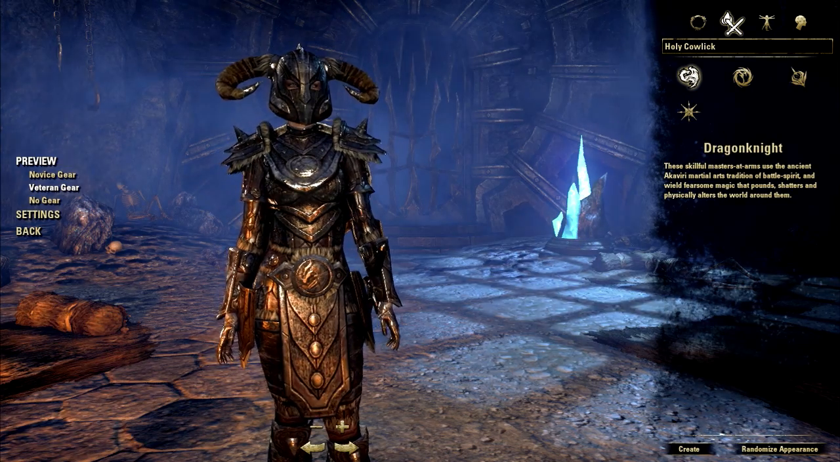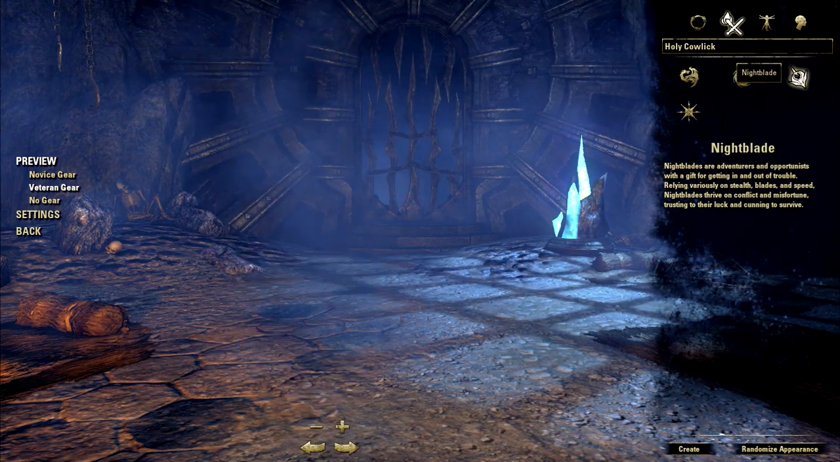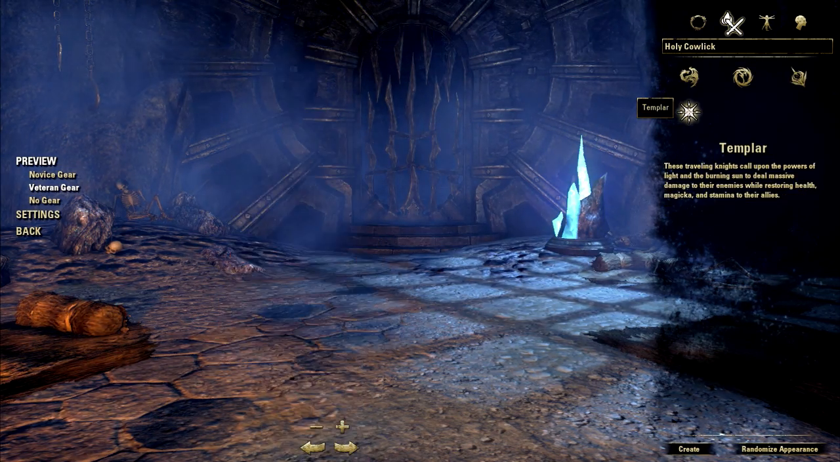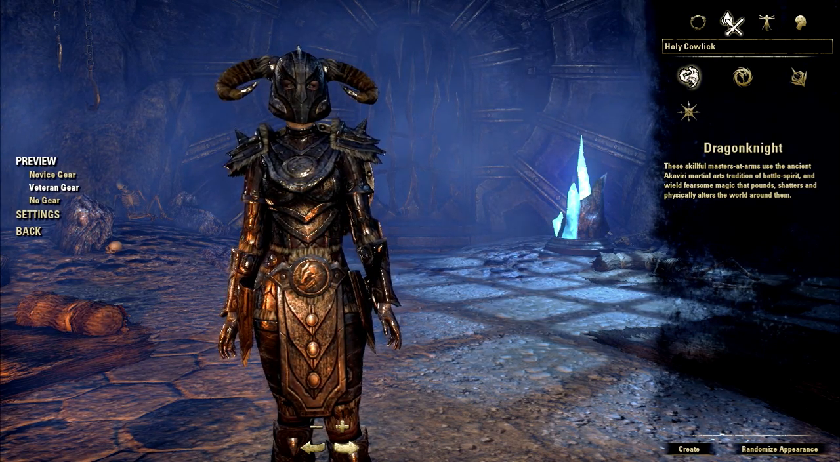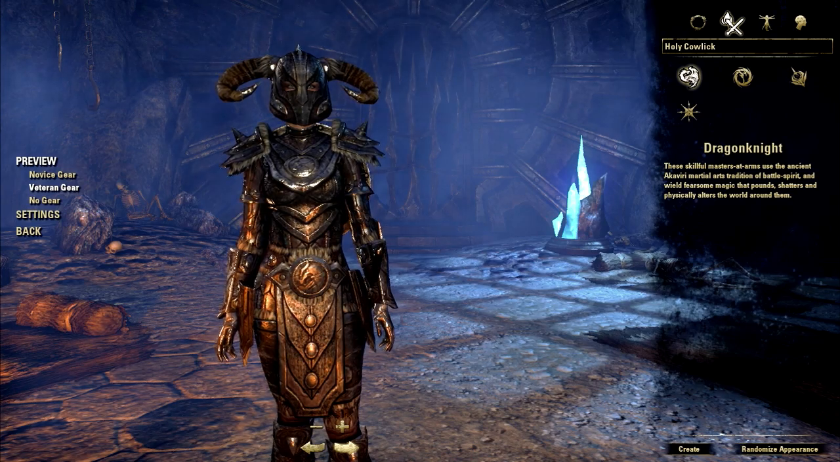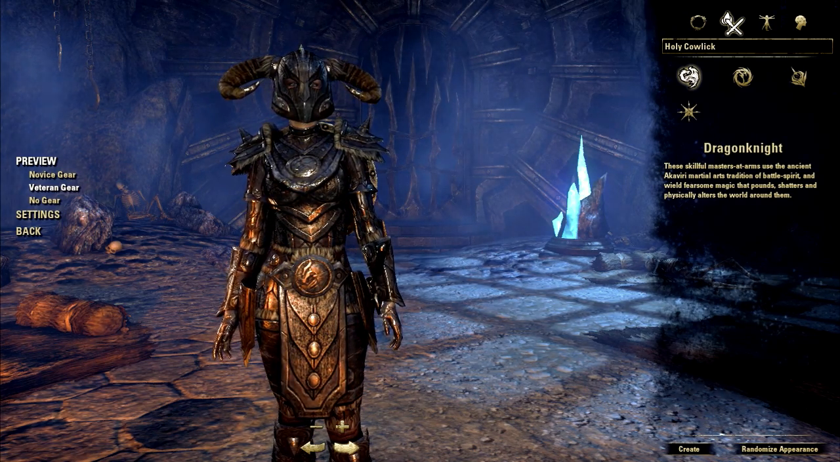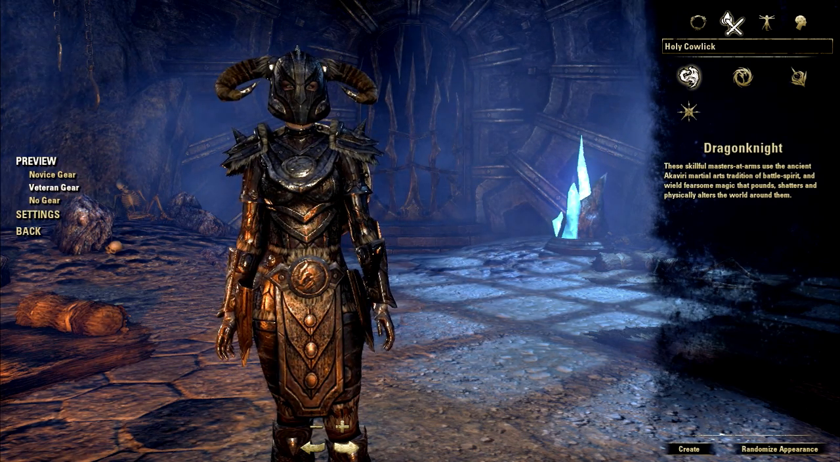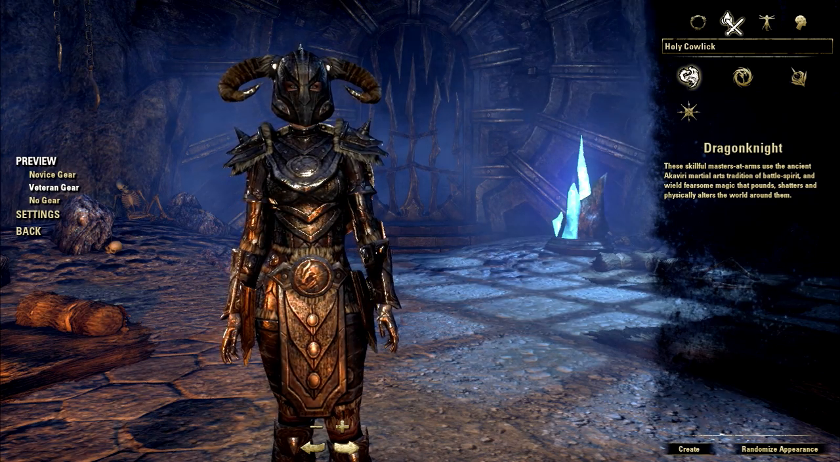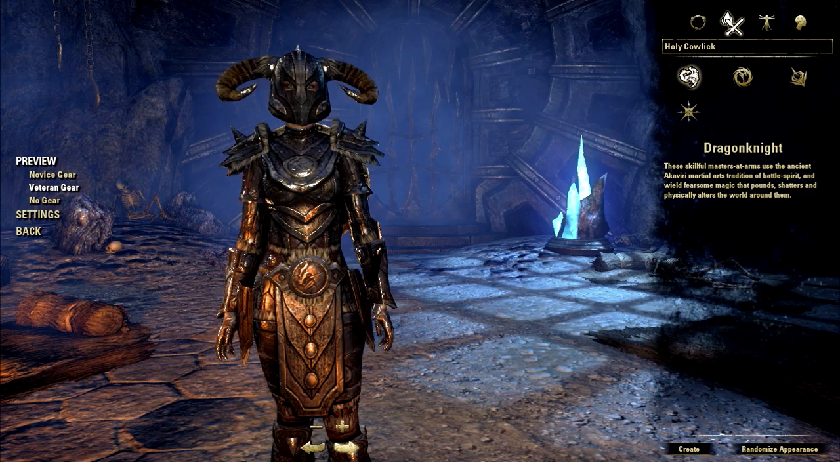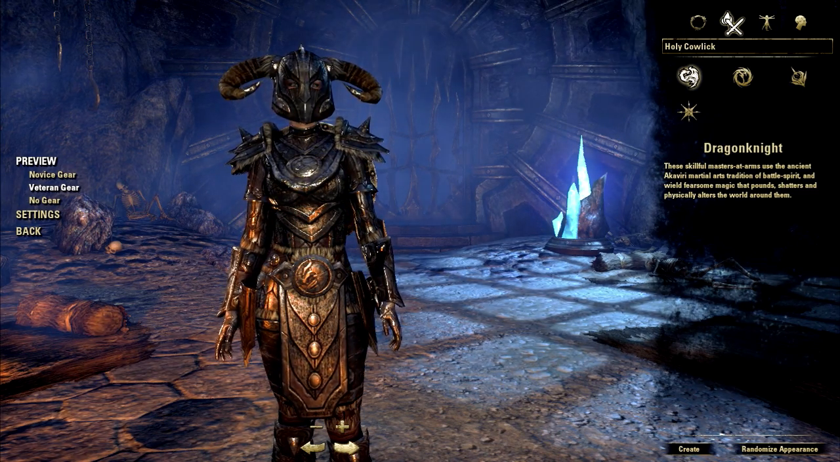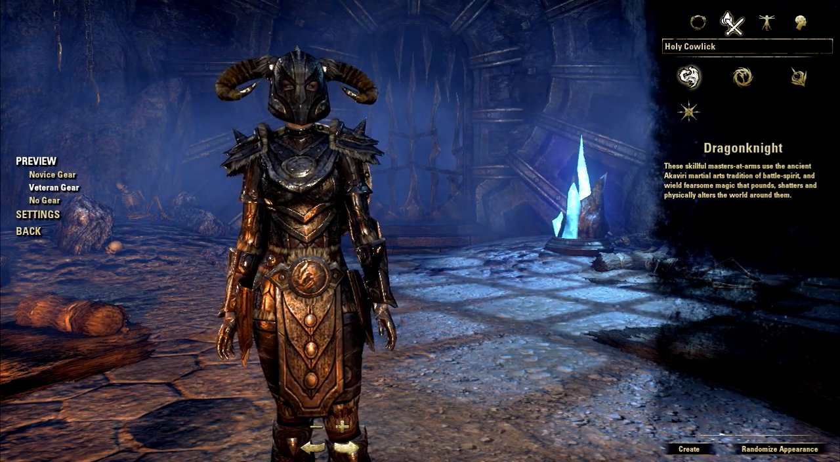Under the class tab, we can select our class. Each class has 3 skill lines which let you specialize into different playstyles. The first class is dragonknight. These skillful masters at arms use the ancient Akaviri martial arts tradition of battle spirit and wield fearsome magic that pounds, shatters, and physically alters the world around them. The 3 skill lines you can choose are Ardent Flame for DPS, Draconic Power to be an offensive tank, and Earthen Heart to be a defensive tank/buffer.